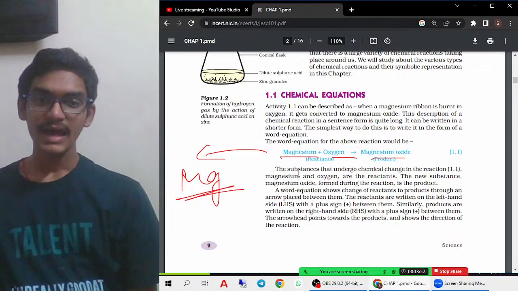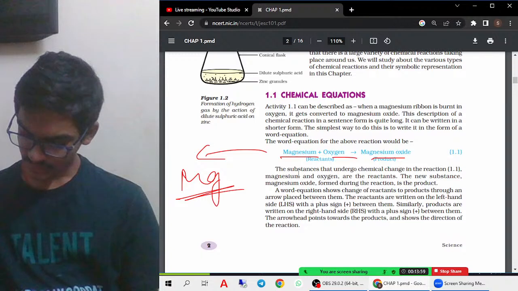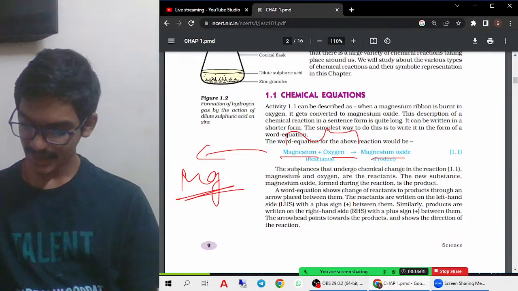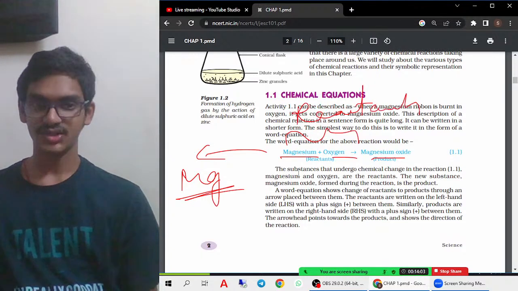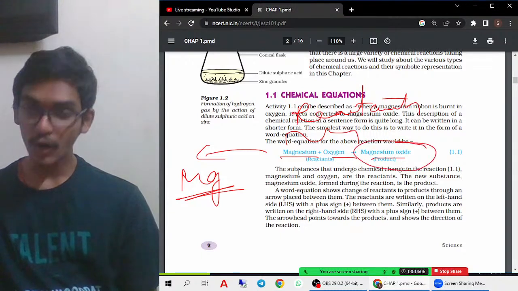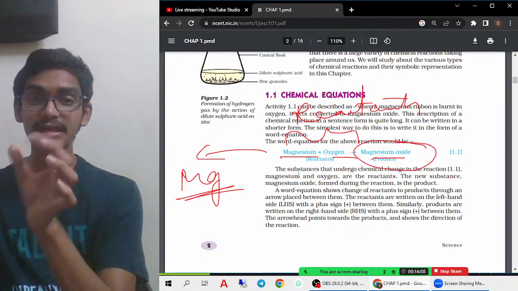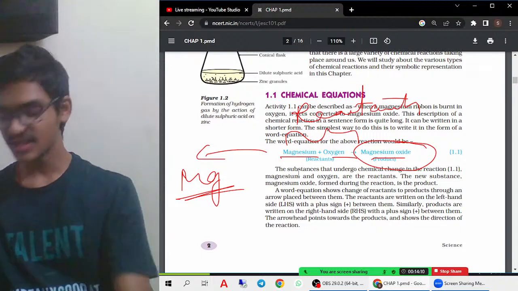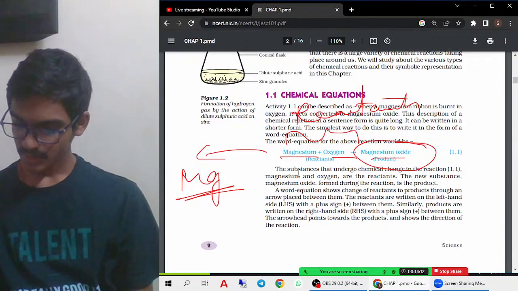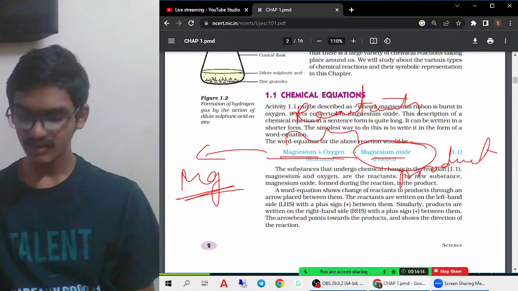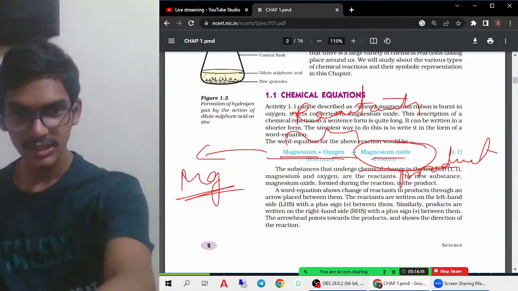Okay. So this side is called the reactants. Reactants will undergo the reaction. Whereas the product, that means the new substance which is formed after the reaction, is called the product. So that means LHS you can say reactants, RHS you can say products. Okay, that you must remember.